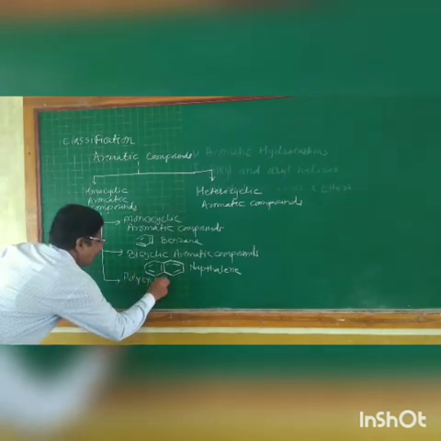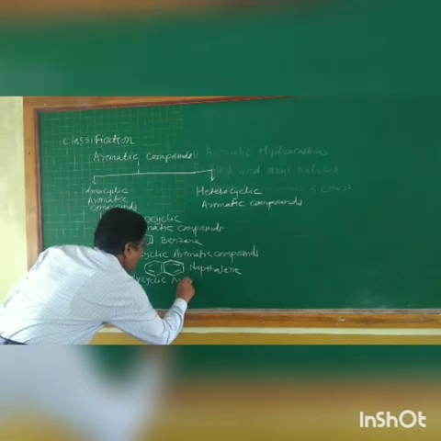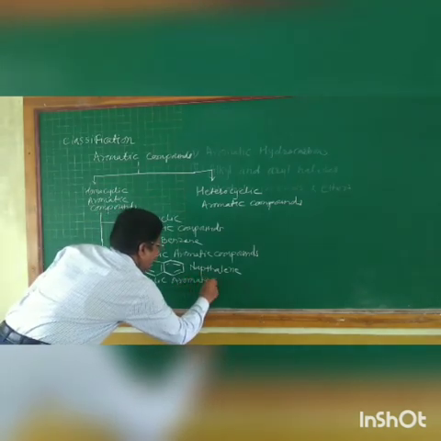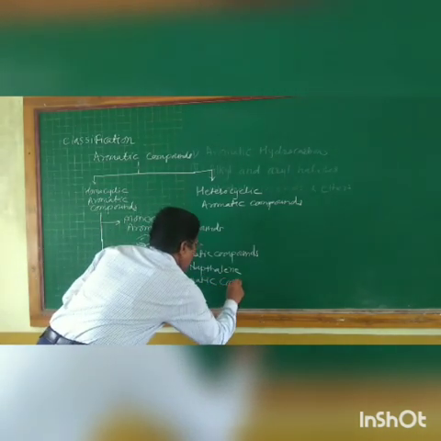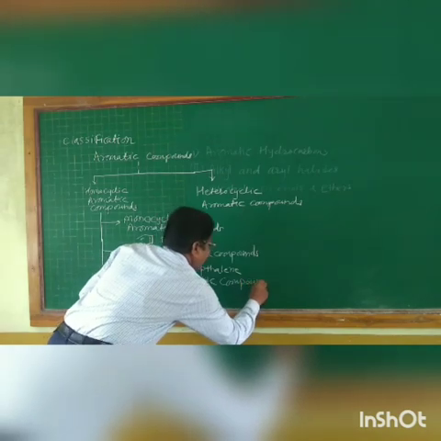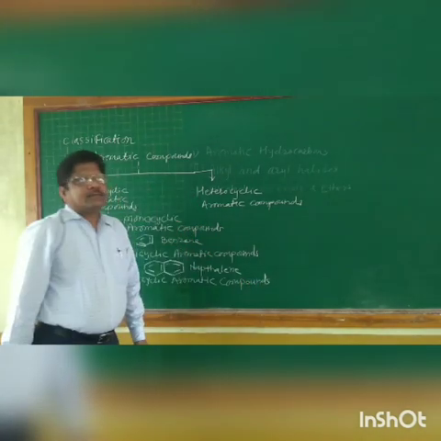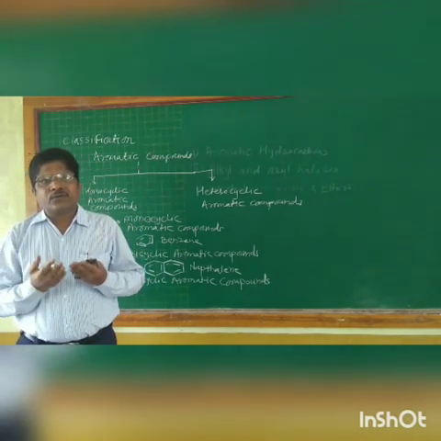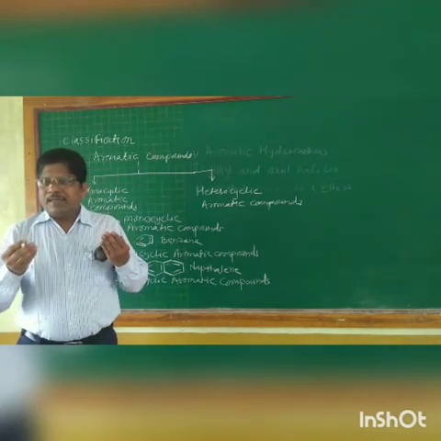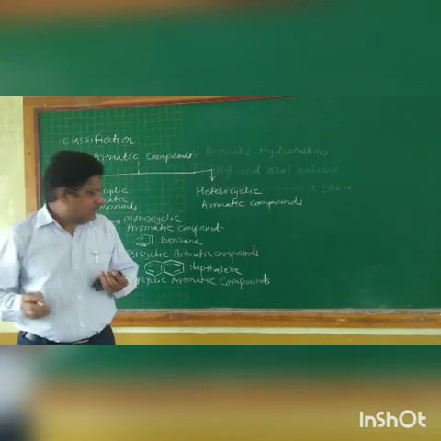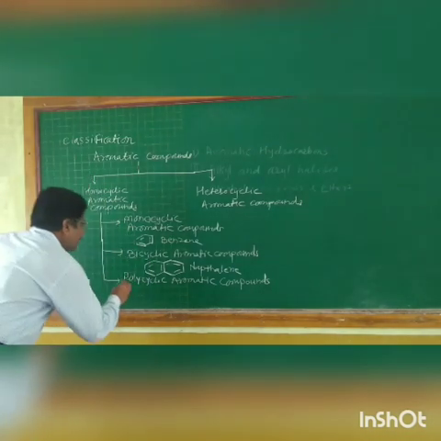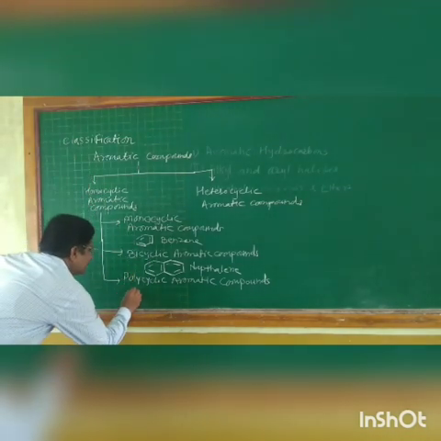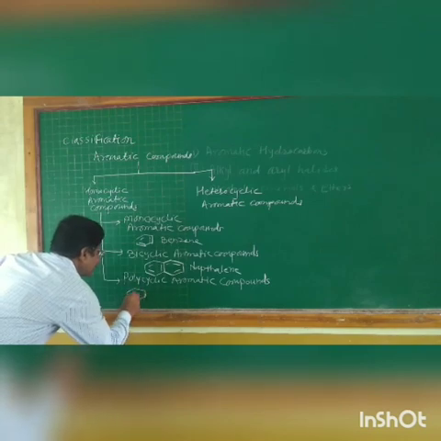And the third important class of homocyclic aromatic compounds is polycyclic aromatic compounds. These are compounds having three rings fused to each other, or they may consist of three or more rings. The well-known example of this is anthracene.